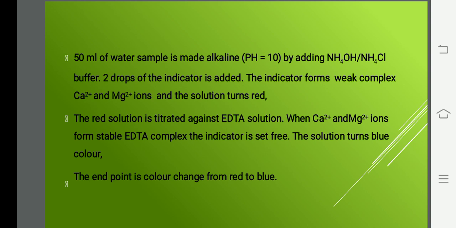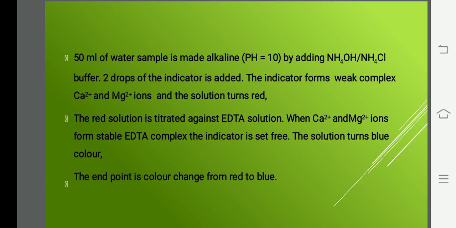Now you have to titrate against EDTA solution. As you titrate, this weak complex will dissociate and EDTA will form a complex with the calcium and magnesium ions, and your indicator is set free. So the color of the solution will become blue, because the EBT indicator originally has a dark blue color. That color will appear at the end point. All the calcium and magnesium ions form a stable complex with EDTA, so at the end point the color will turn blue.